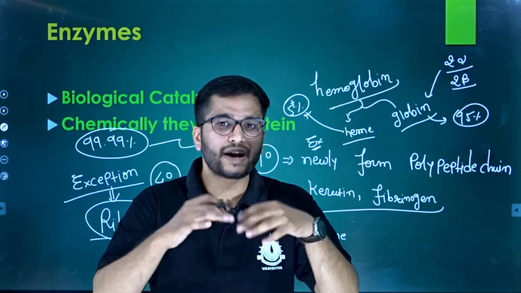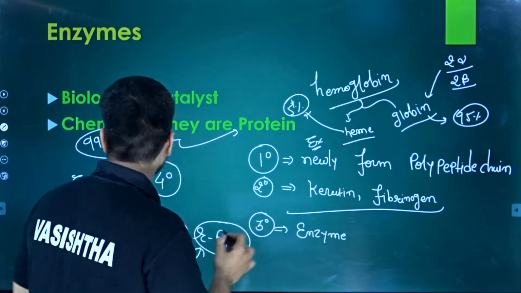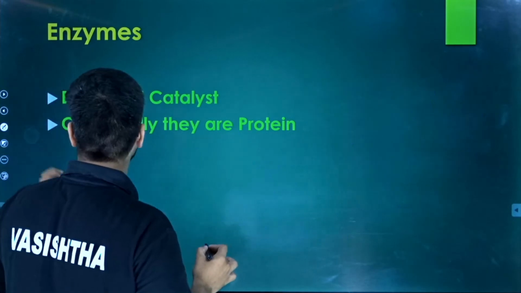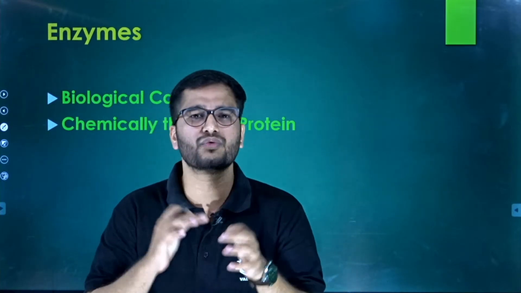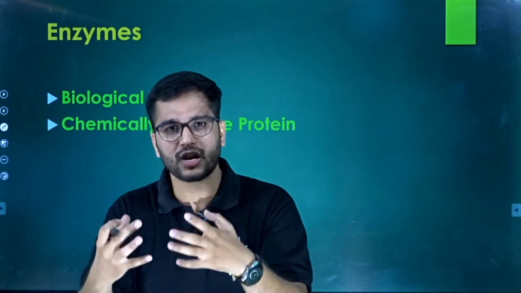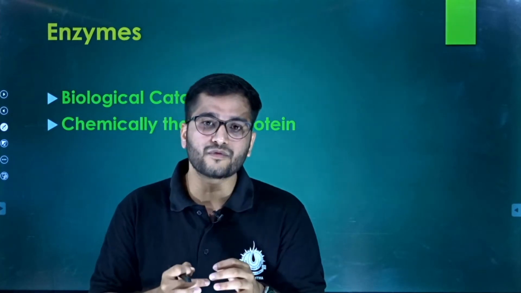When temperature is rising, we learned that 38 or 39 degrees centigrade is a stabilizing temperature at which the enzyme does its optimum work, and that's why that particular temperature is known as the optimum temperature. Clear?